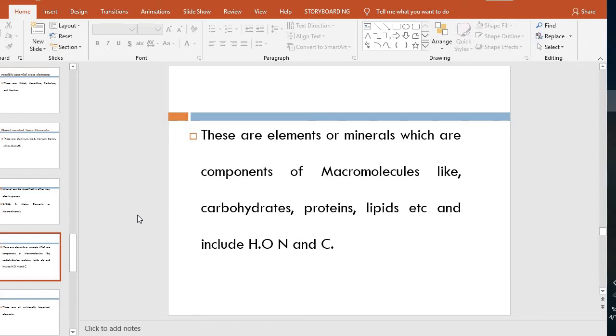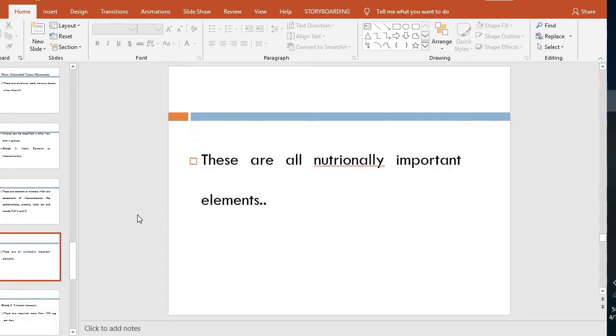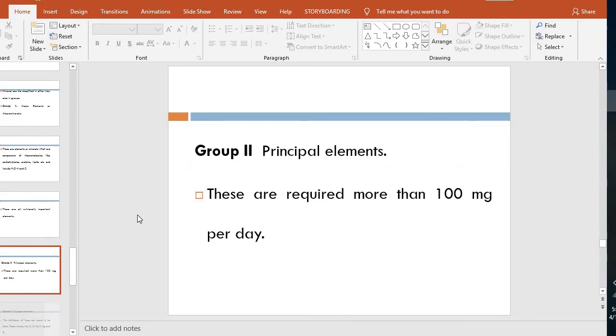They include hydrogen, oxygen, nitrogen and carbon. These are all nutritionally important elements because we get nutrition from them.